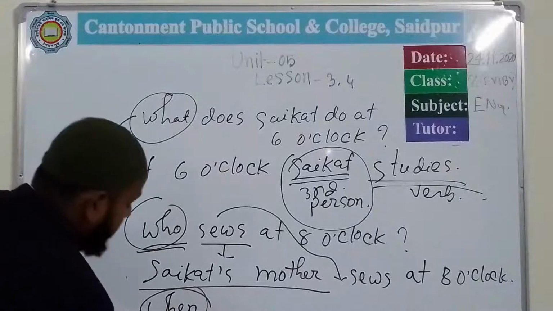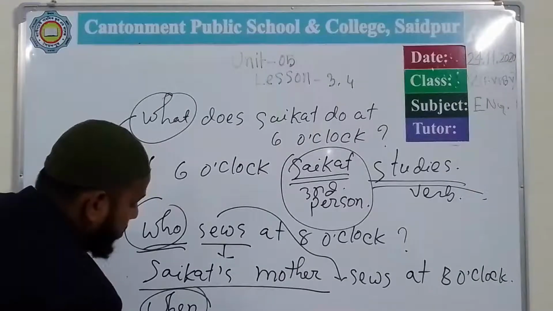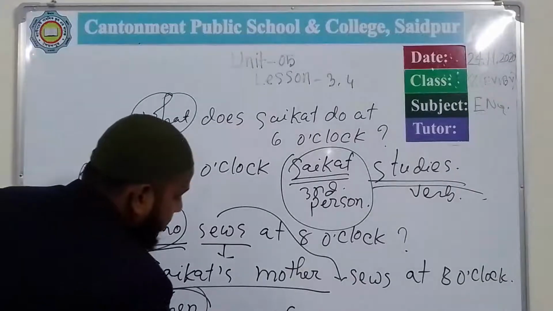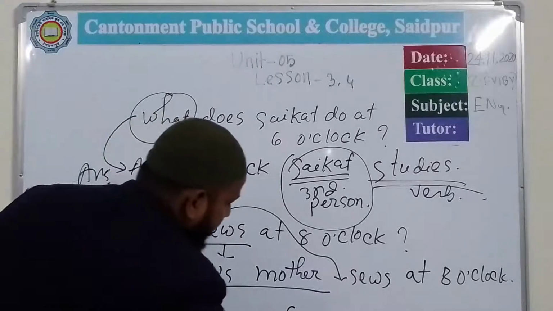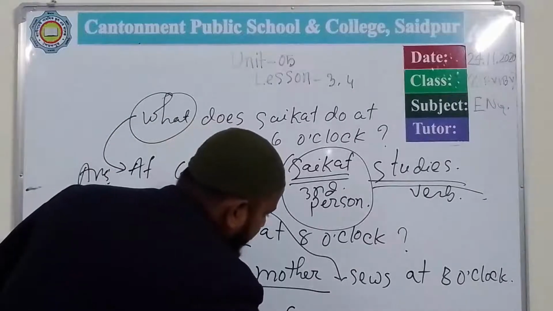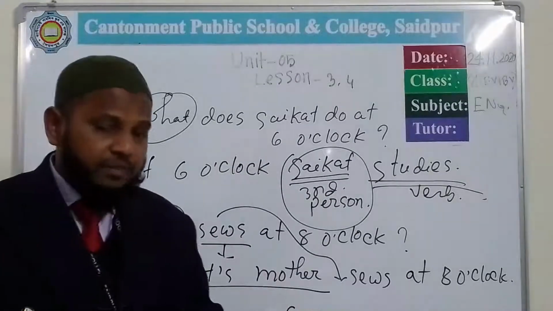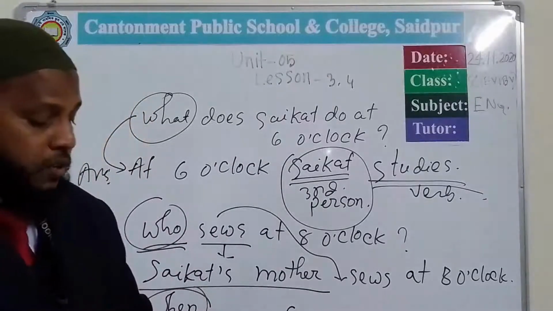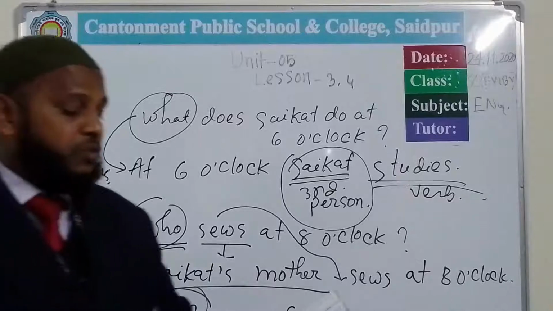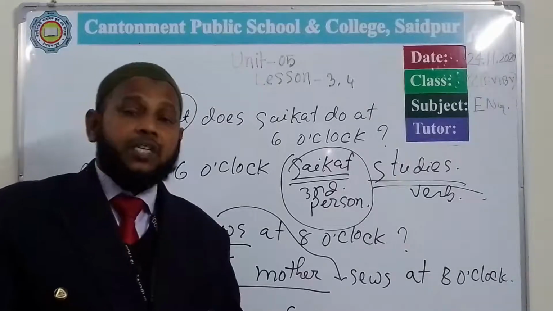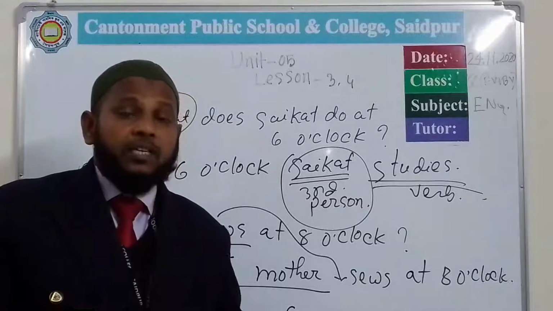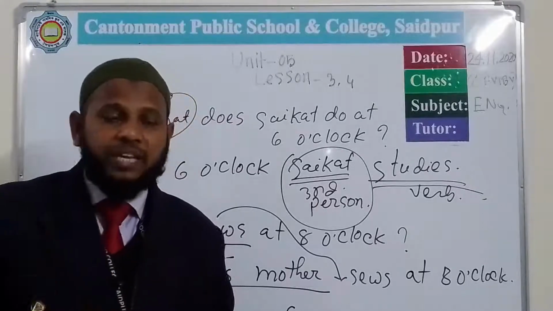Shoykot's father reads. So here reads, but in the question there was read. Why? Because does is used. So when does. So in this way, if in your sentence does is used, then no s with the main verb.